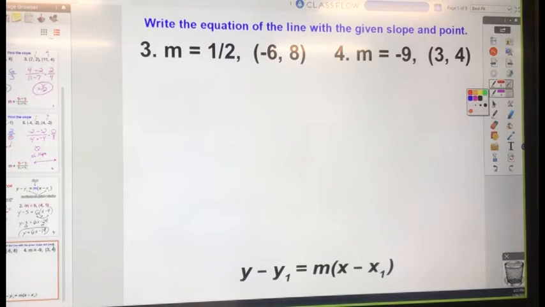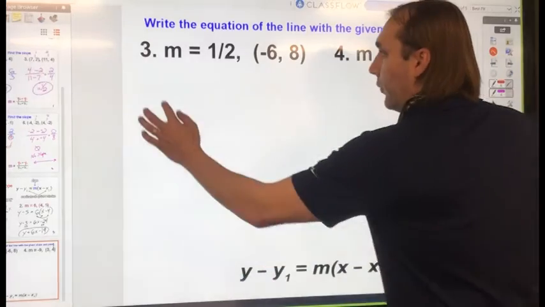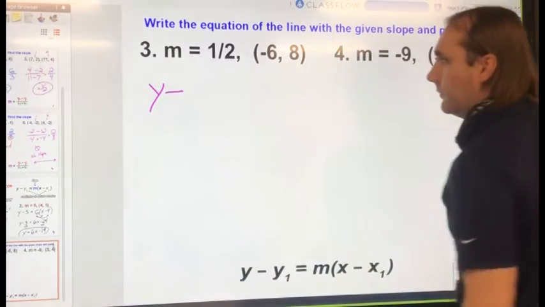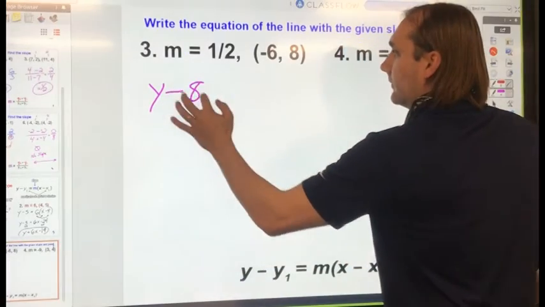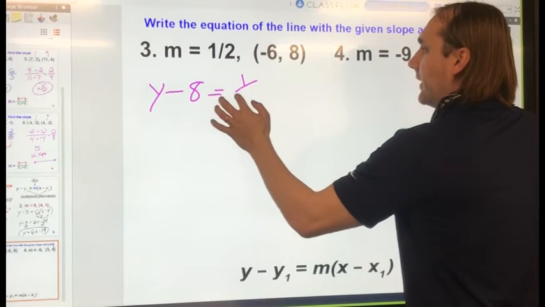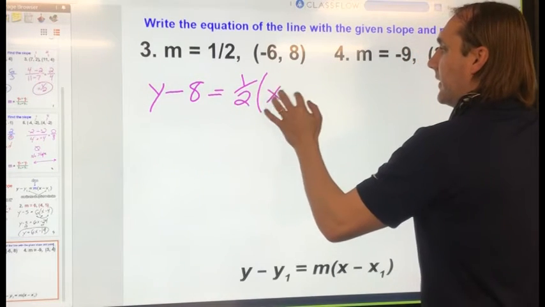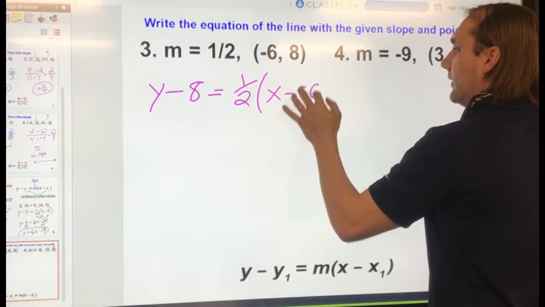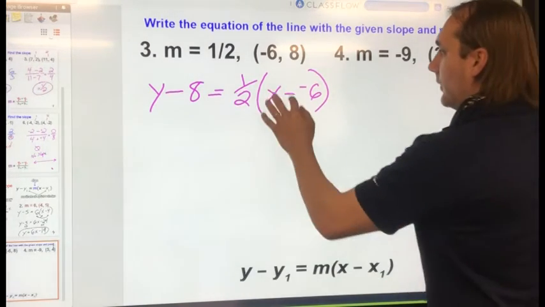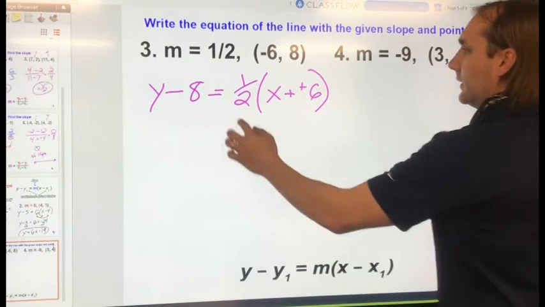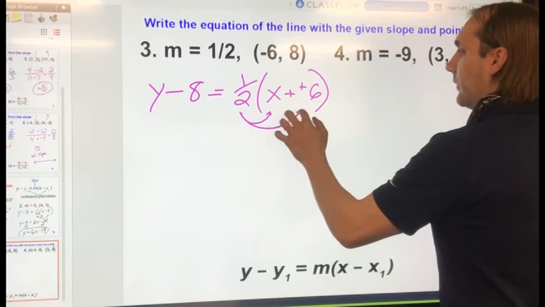All right, let's find our equation. So y minus my y value, which is 8, equals my slope of 1/2 times x minus the x value. So x minus a -6. Two negatives makes a positive. Let me distribute this 1/2 across.